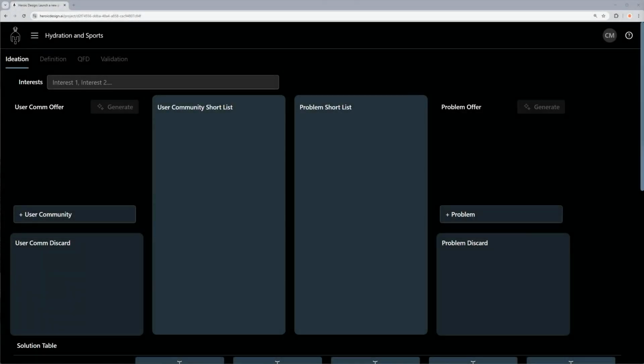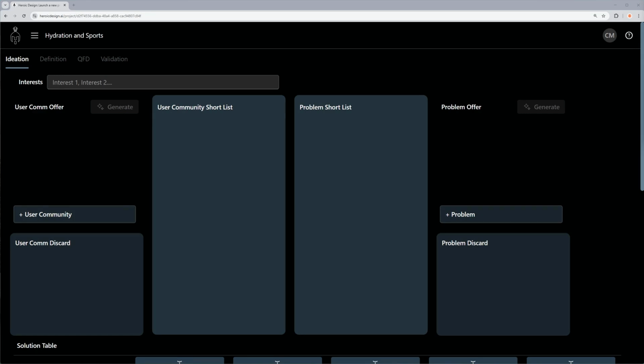Welcome to Ideation Step 1, the moment where ideas start to come to light. In this step, we'll identify what interests you, brainstorm ideas with your AI co-creator, shortlist or discard them, and create your own ideas. Ideation is where your creative journey begins, so let's jump in.